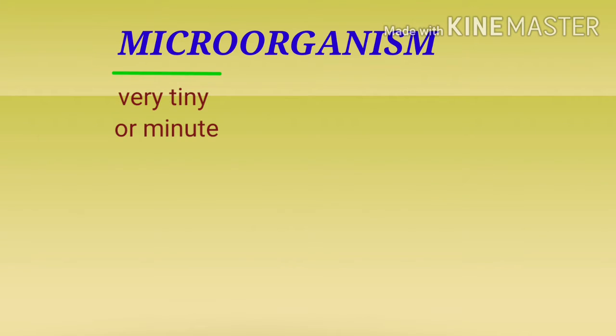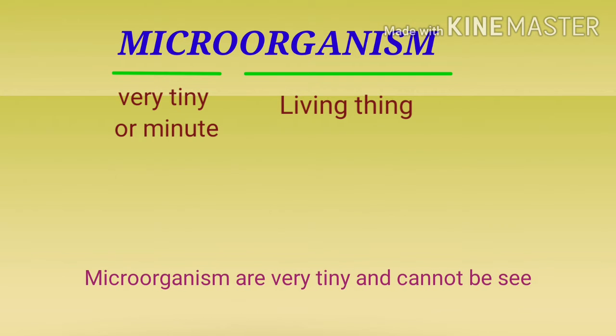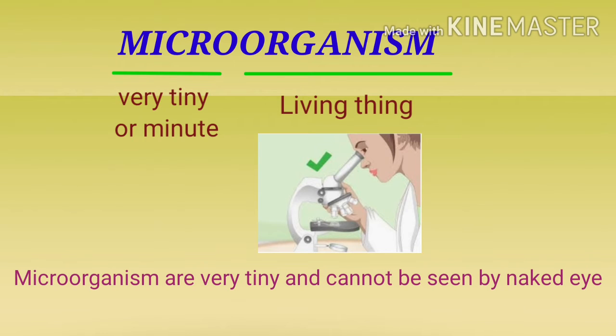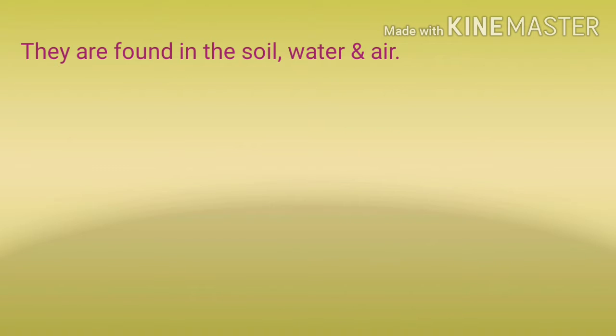Microorganism. Micro means very tiny and organism means living being. So a microorganism is a living being that is too small to be seen with the naked eye. So we use a microscope to see microorganisms. That's why they are also known as microscopic organisms.